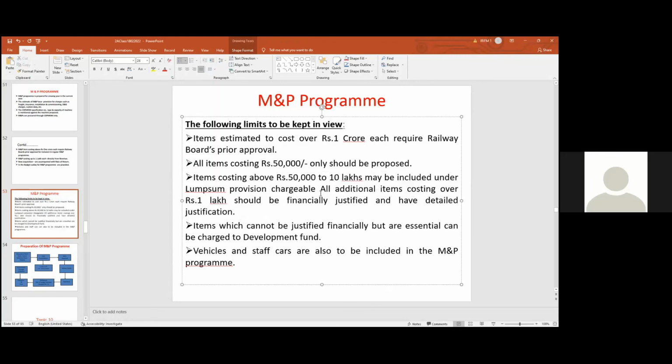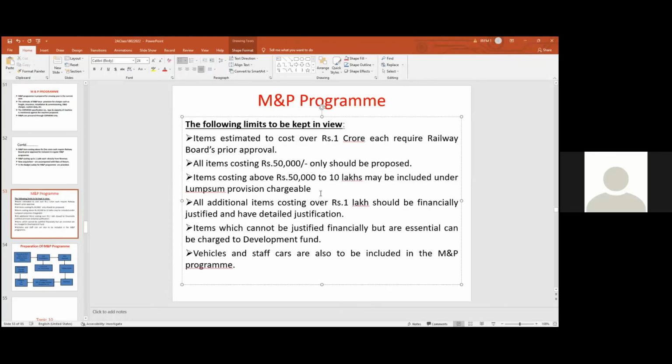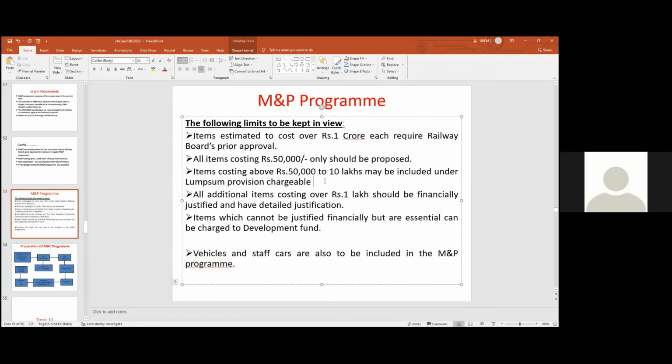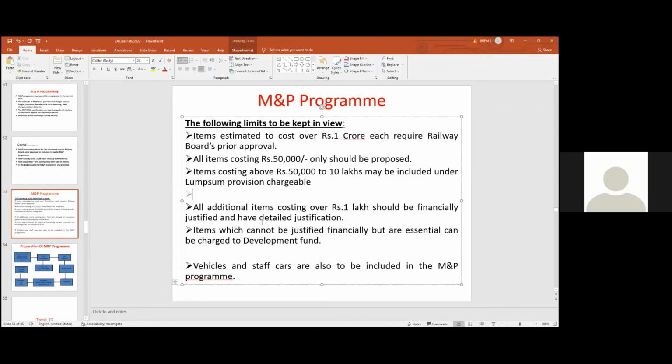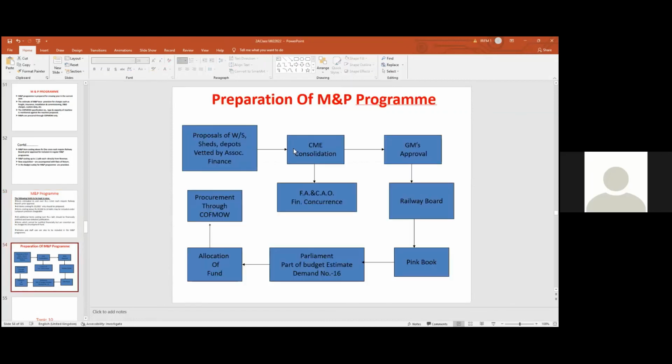So like that, in the MNP program, we have to provide vehicles and staff cars also from the MNP program. And the road vehicles, lorries, staff cars, all items are to be provided in the trucks for the departmental use. So how it will be, I give you a chart.